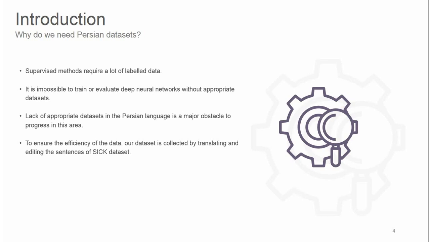In NLI and especially in STS tasks, it is impossible to train or evaluate deep neural networks without appropriate datasets. Lack of appropriate datasets in the Persian language is a major obstacle to progress in this area.